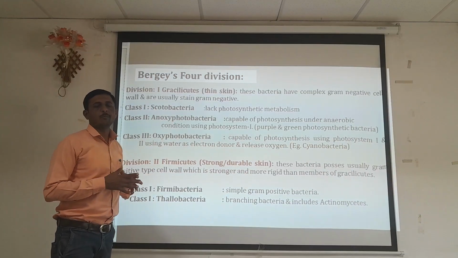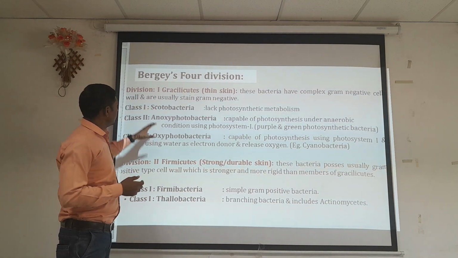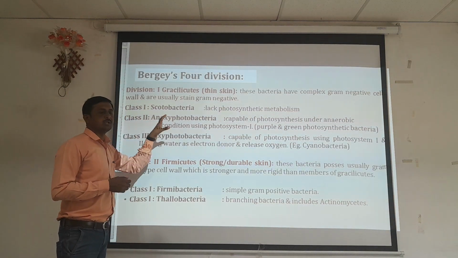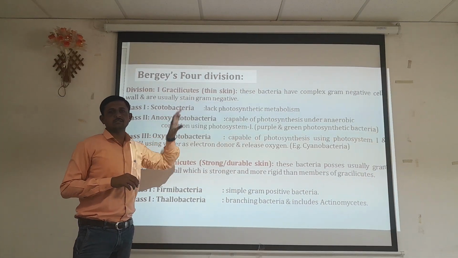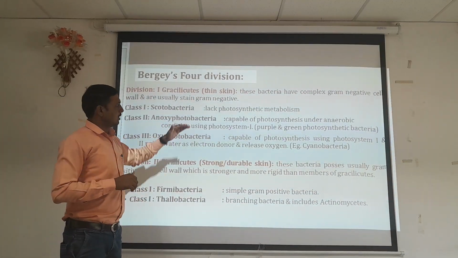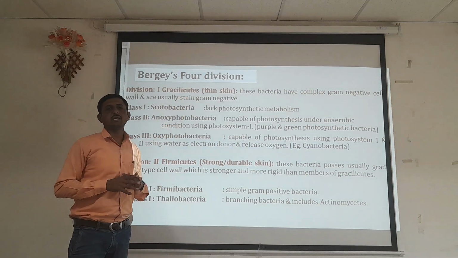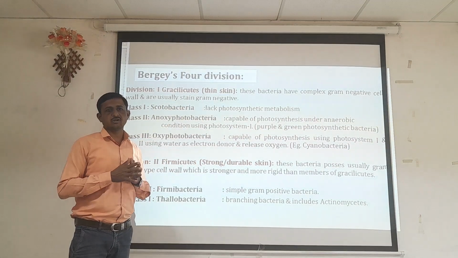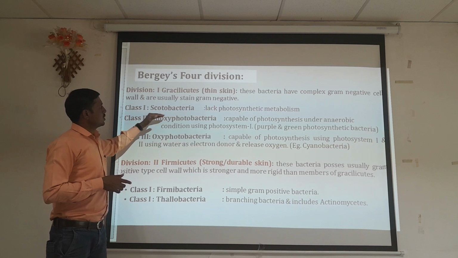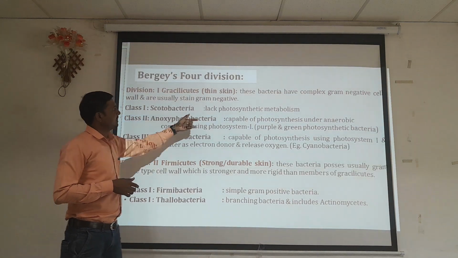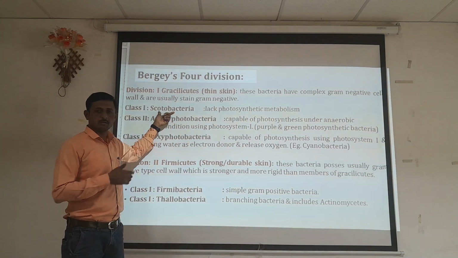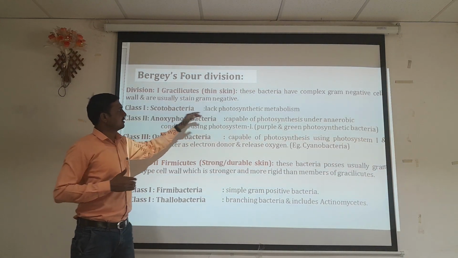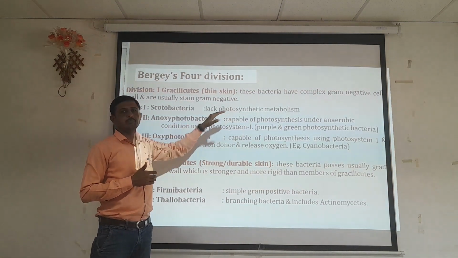The Gracilicutes group of organisms is again divided into different classes on the basis of their metabolic characteristics. Though they all have a thin cell wall, on the basis of metabolic characteristics they are grouped into different classes. The first class is Scotobacteria. The microorganisms grouped into this class lack photosynthetic metabolism.